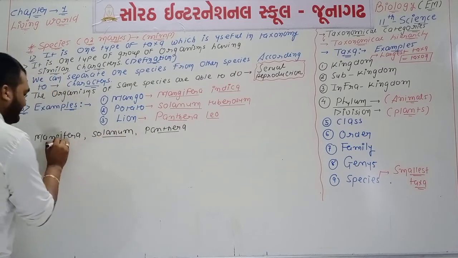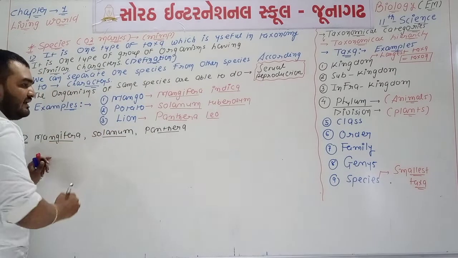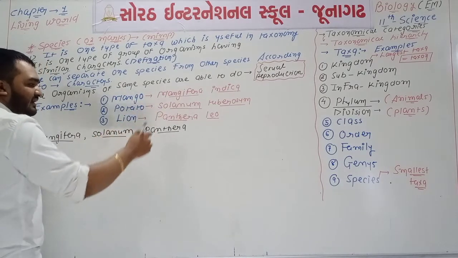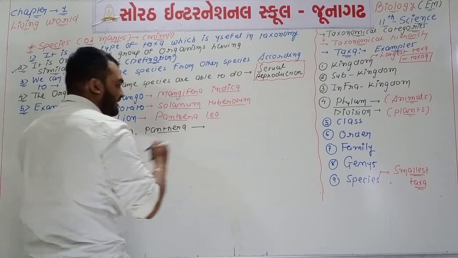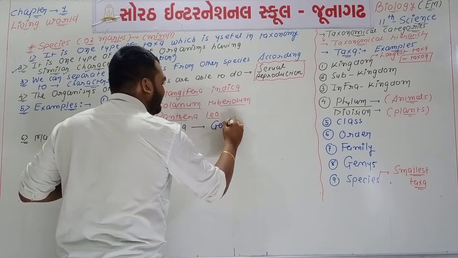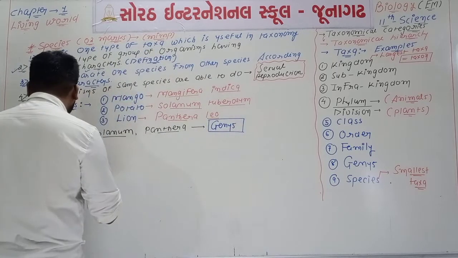Remember, underlining is a must. You are writing the scientific name, meaning the name of what? The name of genus. Mangifera, Solanum and Panthera are what? These are each one type of name of genus. These all are types of genera.